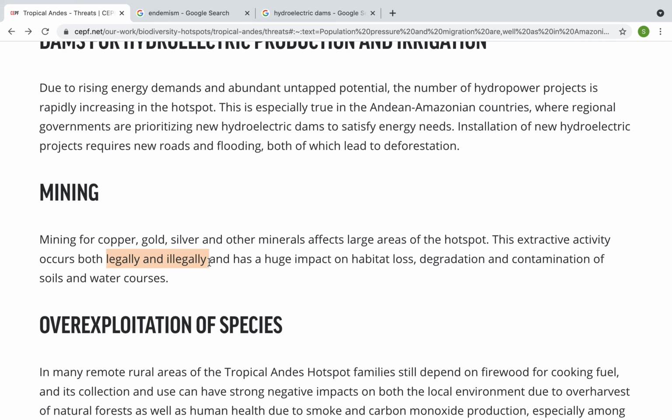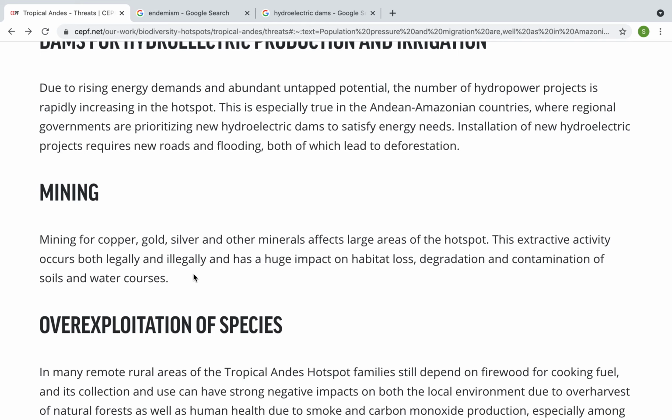So there are laws that allow mining to occur. However, there are also ways that people conduct these extractive activities illegally. So this could be one possible idea for a solution for your research projects to prevent further harm for this region.